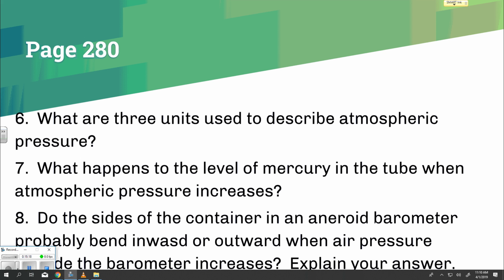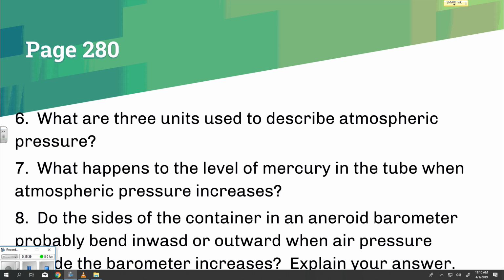Continue highlighting. Scientists use a tool called a barometer to measure atmospheric pressure. There are two main types of barometers. Highlight: mercurial barometers and aneroid barometers. The diagram below shows how a mercurial barometer works.